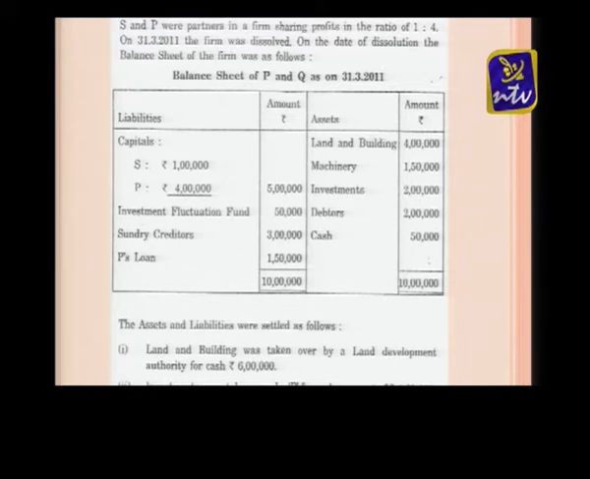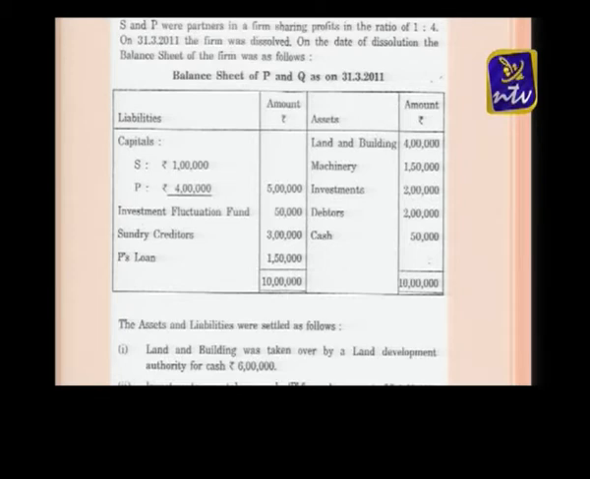S and P were partners in a firm sharing profits in the ratio of 1:4. On 31st March 2013 the firm was dissolved. On the date of dissolution the balance sheet of the firm was as follows. Capital S 1 lakh and capital P 4 lakh, investment fluctuation fund 50,000 and sundry creditors 3 lakh and P's loan 1 lakh 50,000.